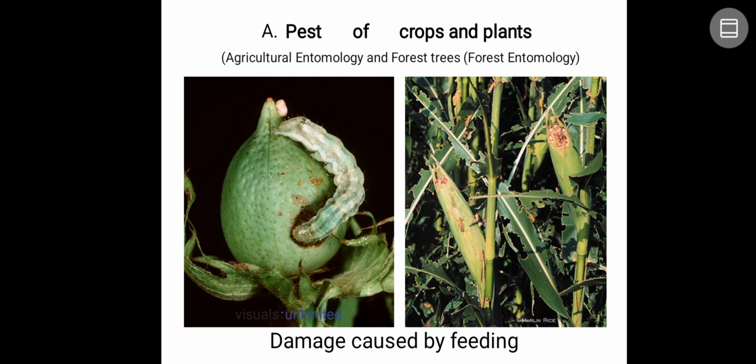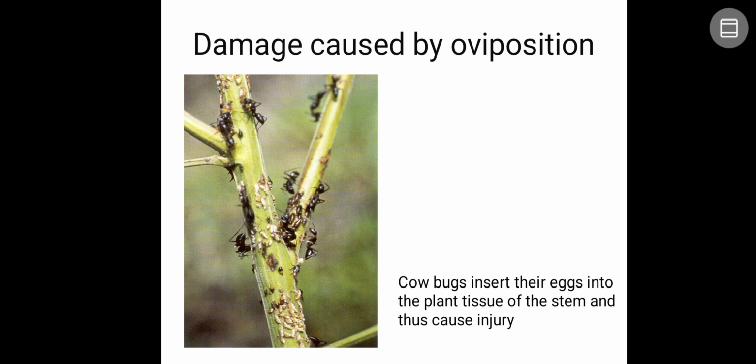Okay, so for example, a pest of the crops, so that is called agricultural entomology. If they are going to attack the forest, it is called forest entomology. So you can see the picture here. Helicoverpa armigera is damaging the cotton boll, or maybe even the maize cob. Okay, so damage caused by feeding directly by the insect, or sometimes damage caused by the workers.